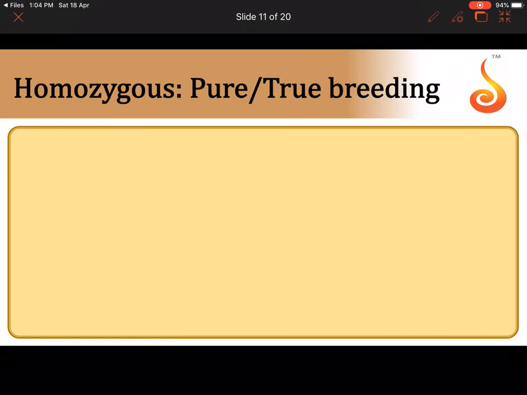Now, what is a homozygous? A homozygous plant is also said to be pure or true breeding. For example, if I take a plant that is capital T, you have to imagine, this should be a thought flow, the moment you see capital T written on the paper, you have to conjure up a pair of chromosomes.